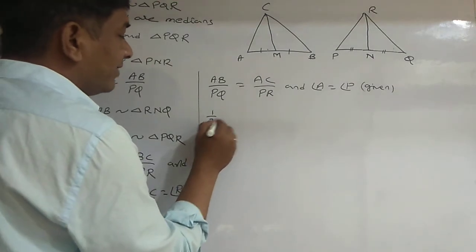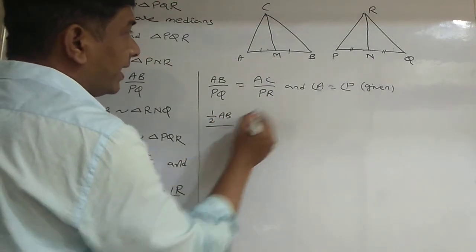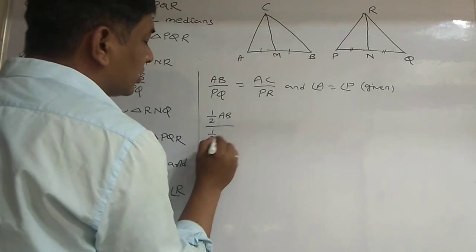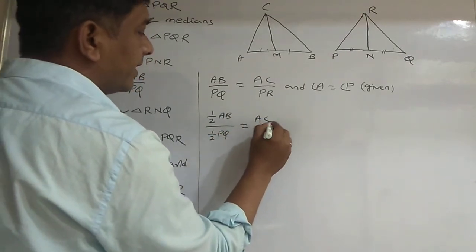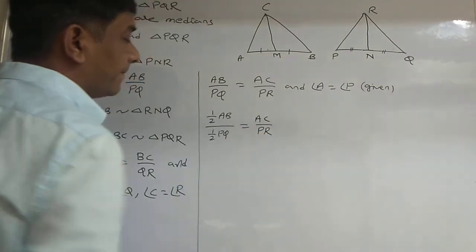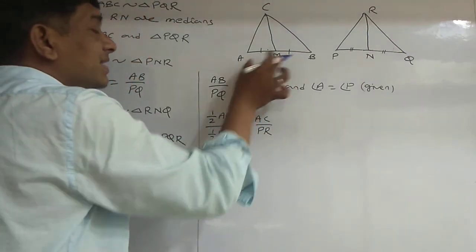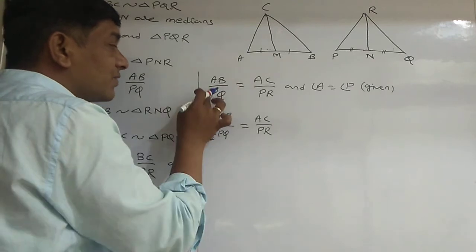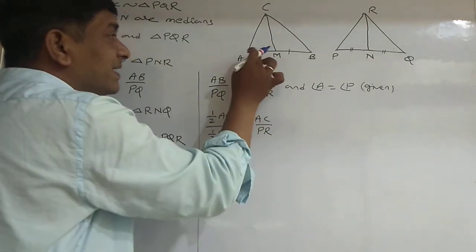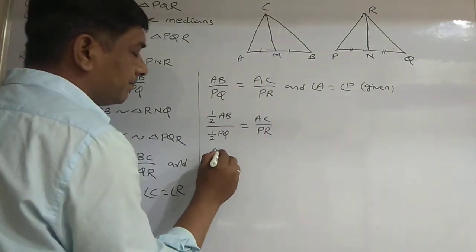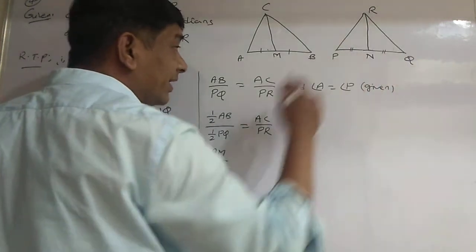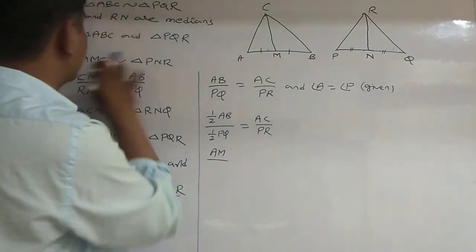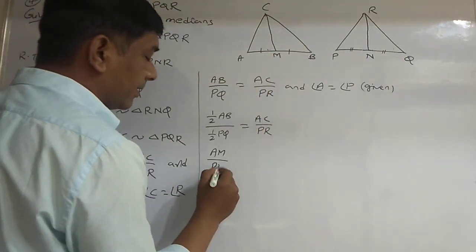So half of AB by half of PQ is also the same ratio as AC by PR. Half of AB is nothing but AM. Half of PQ is nothing but PN. PN or NQ you can take, but I require PN first, so I am taking PN.